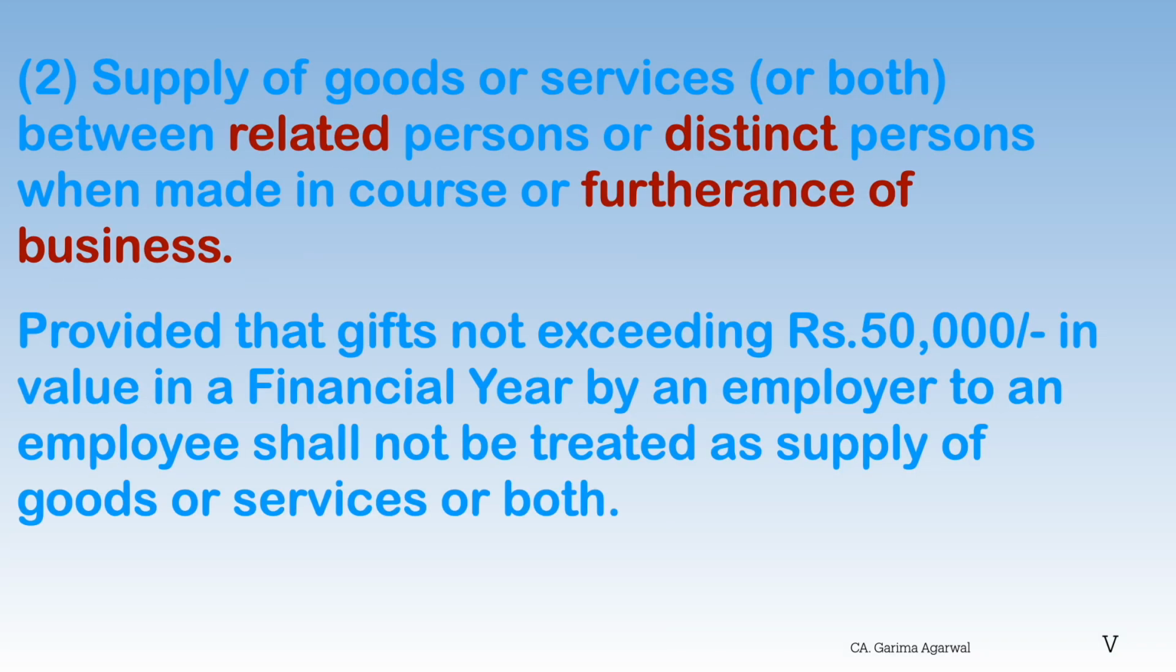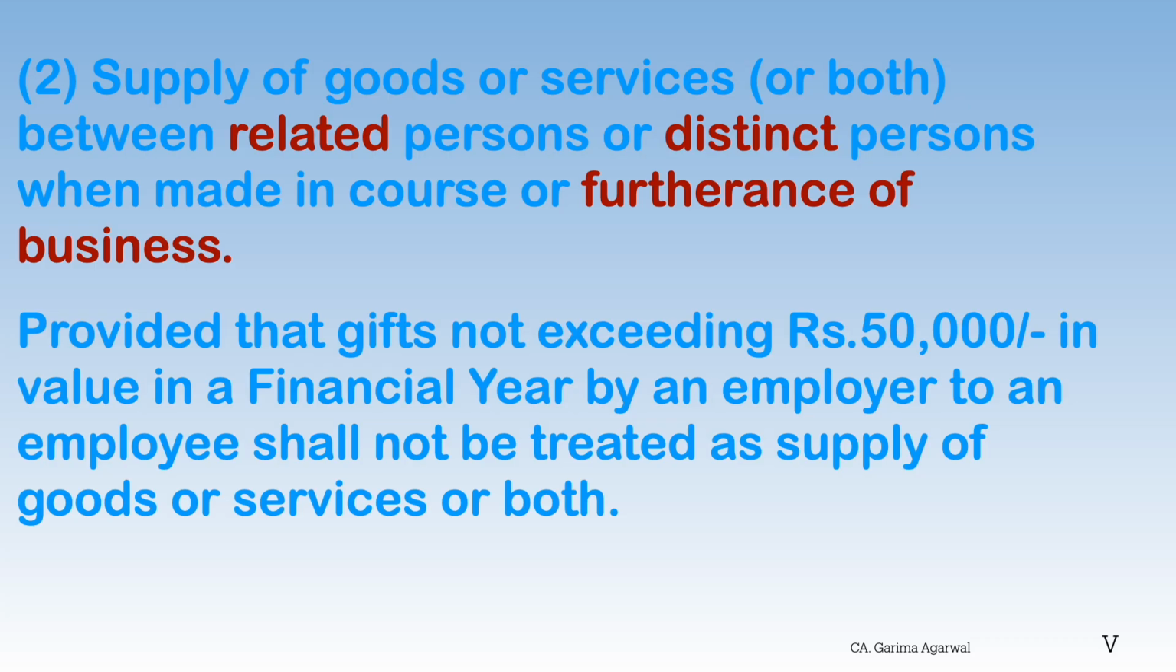As per Para 2 of Schedule 1, supply of goods or services or both between related persons or distinct persons, when made in course or furtherance of business, is treated as supply, provided that gifts not exceeding rupees 50,000 in value in a financial year by an employer to an employee shall not be treated as supply of goods or services or both. Now let's understand this para.